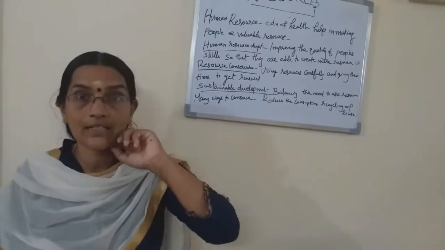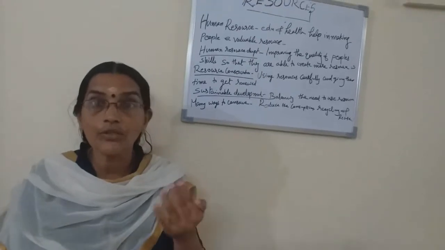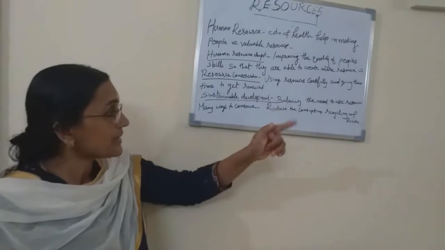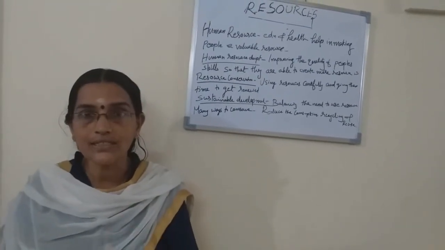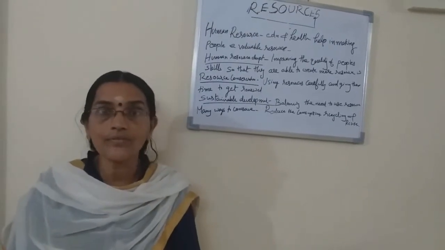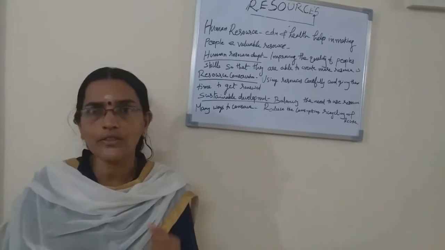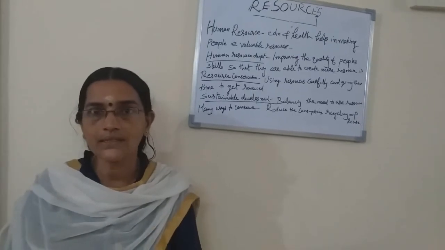There are many ways we can conserve. You have heard about the 3 R's: reduce the consumption, recycle it, then reuse it. When you buy a newspaper, after use we can use it for making paper bags.